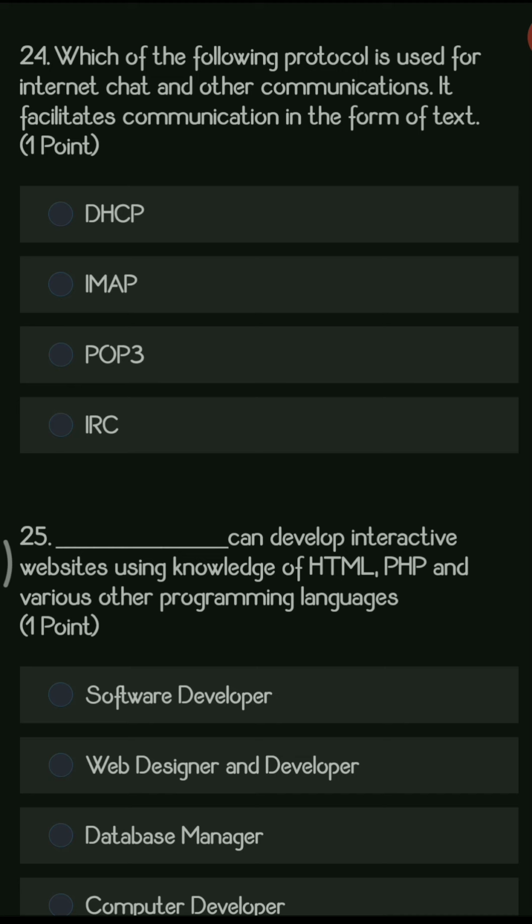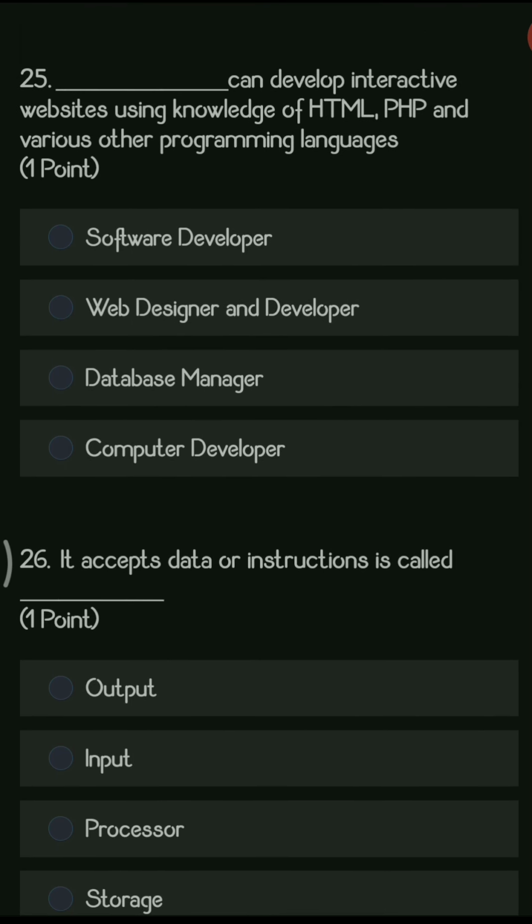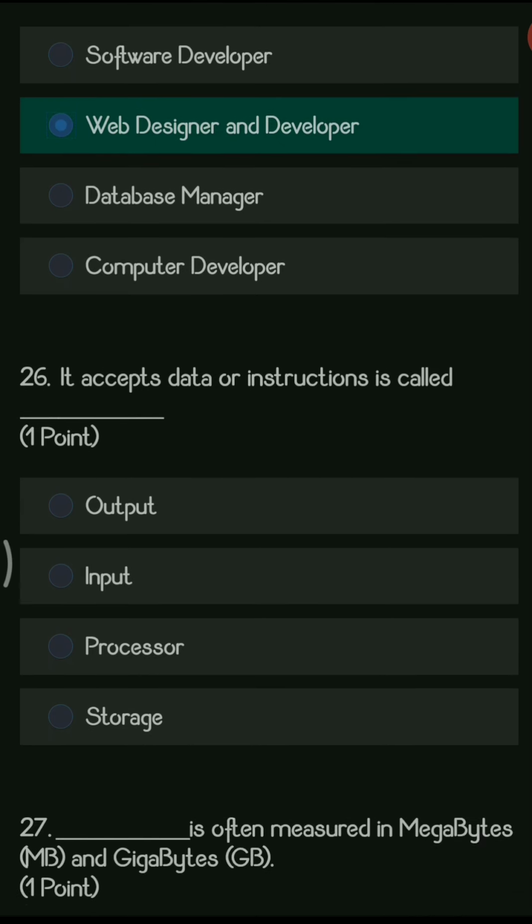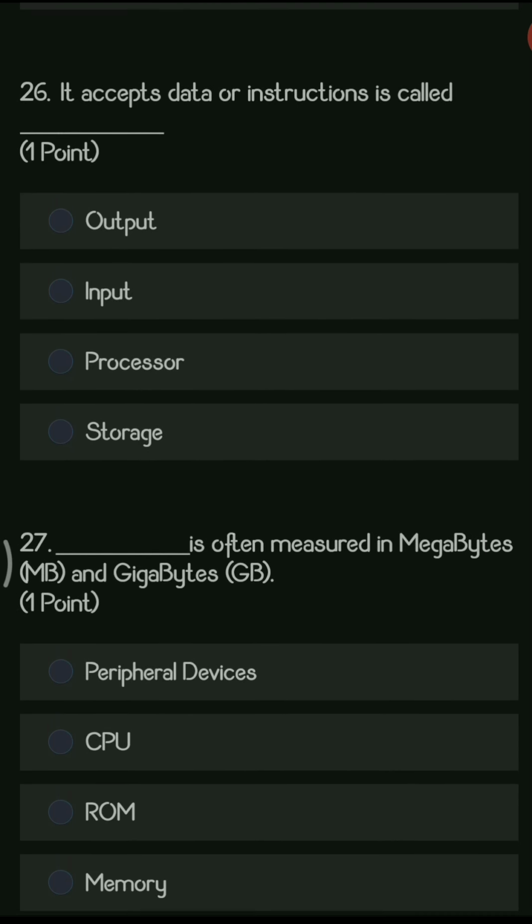Next question, which of the following protocols is used for internet chat and other communication and facilitates communication in the form of text? So this is IRC, that is Internet Relay Chat. Next question, dash can develop interactive websites using knowledge of HTML, PHP, and various other programming languages. So whenever you want to design a website, definitely a web designer or a developer can develop those things.